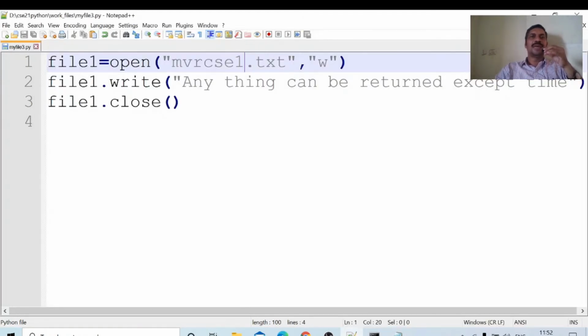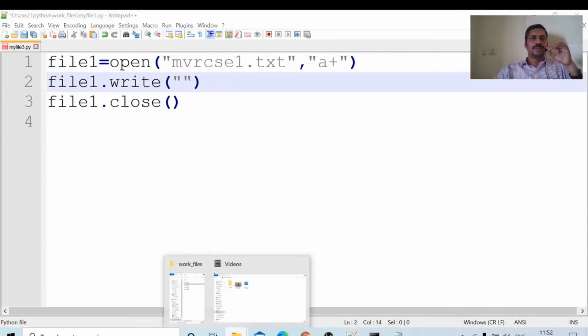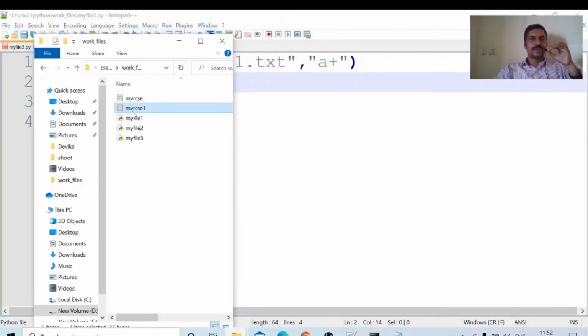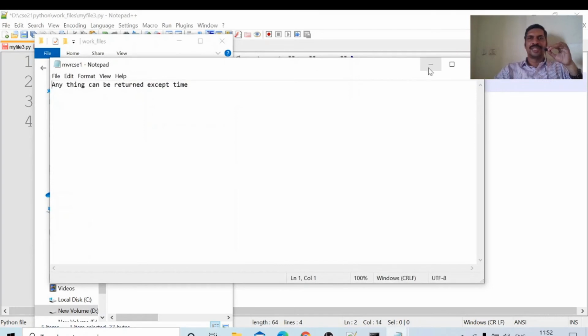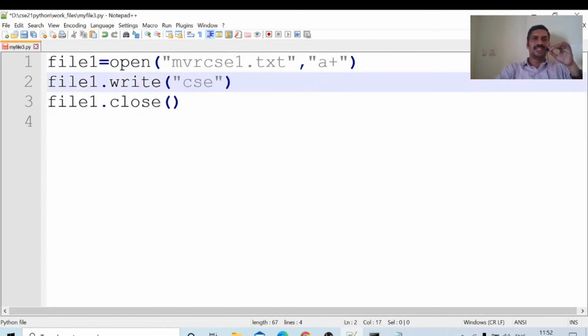Next, append mode. Already this data is there. I am opening in append plus mode, a plus mode, and just writing some lines. Already some data is there in this file. Now I am opening that file in append plus mode. I am writing CSC. It is not only one line; you may write any number of lines.